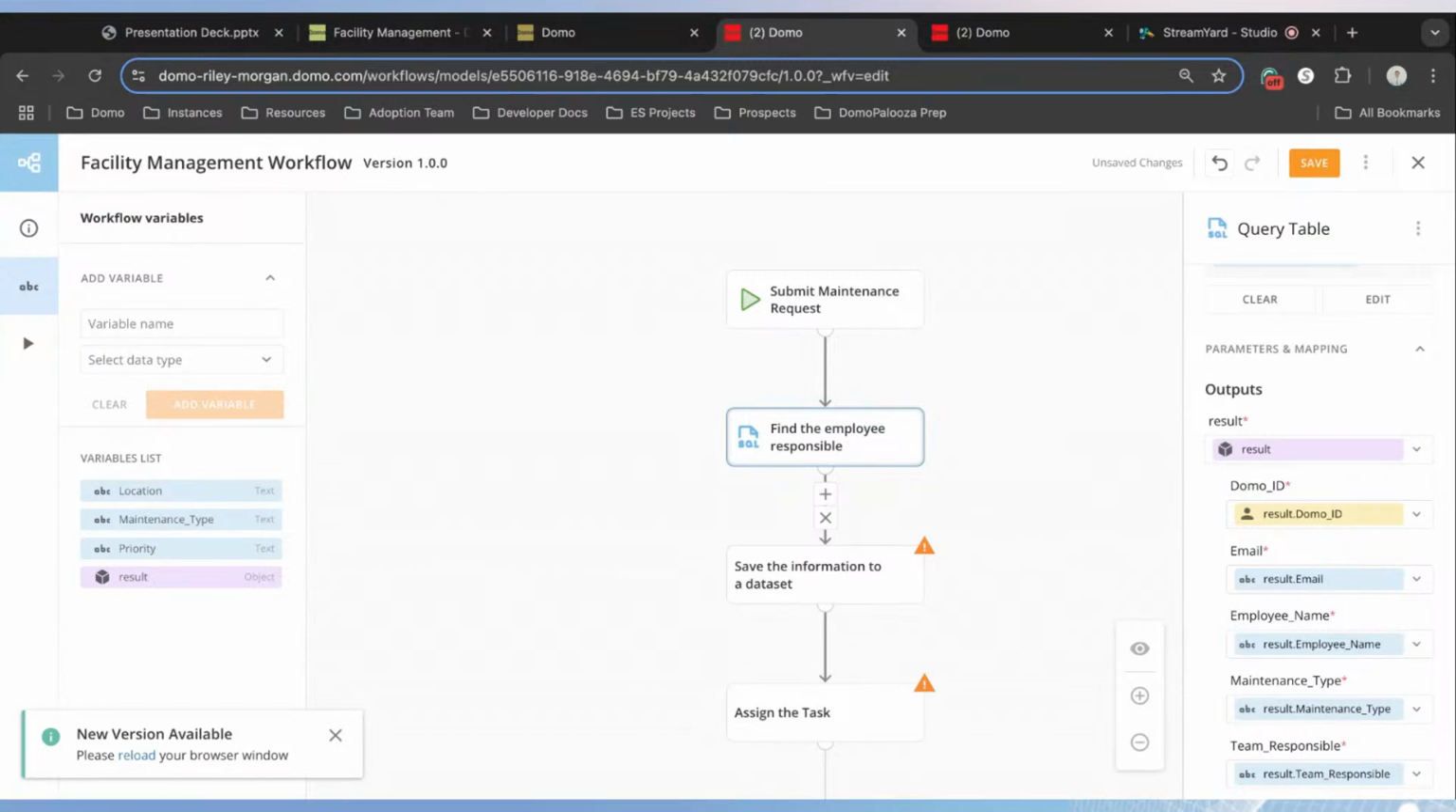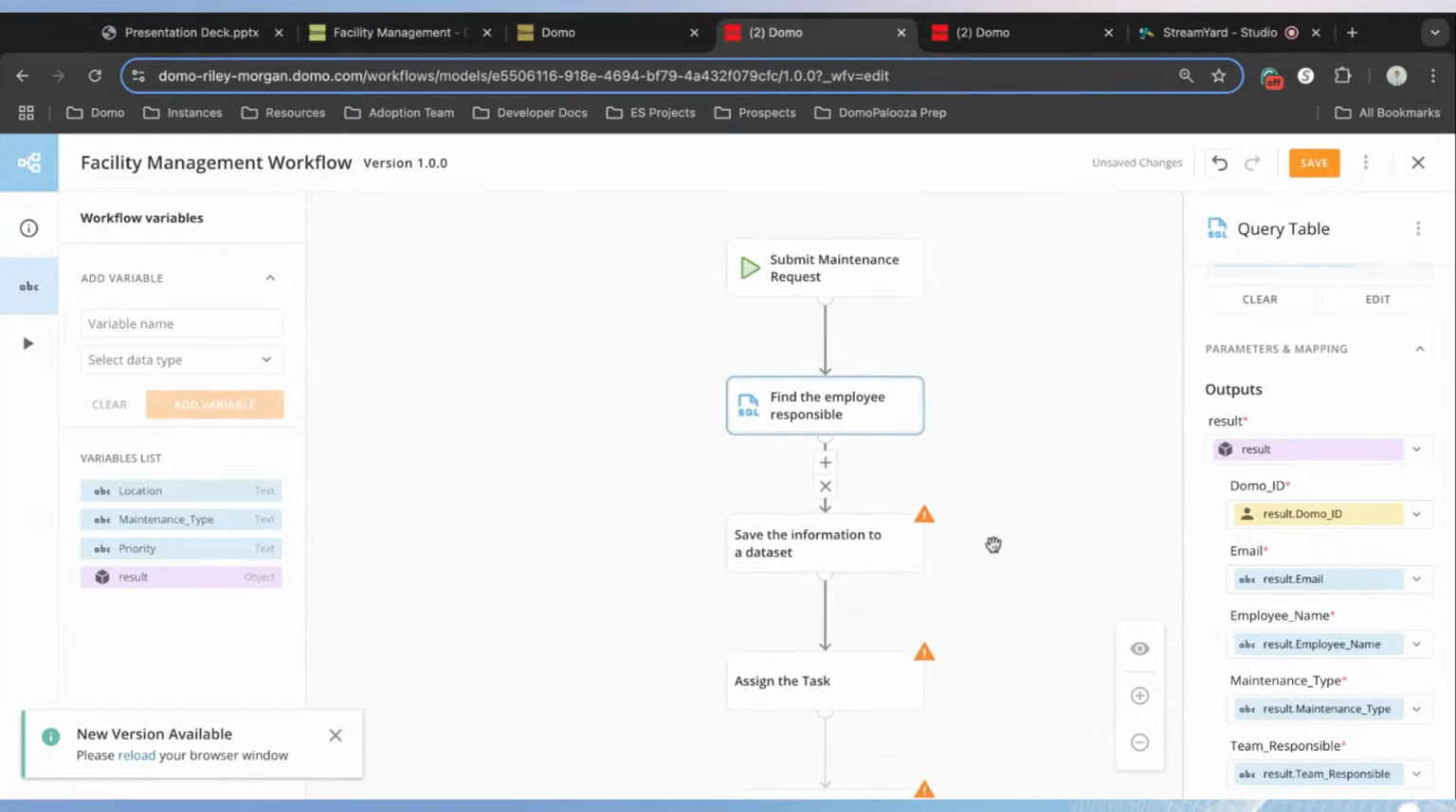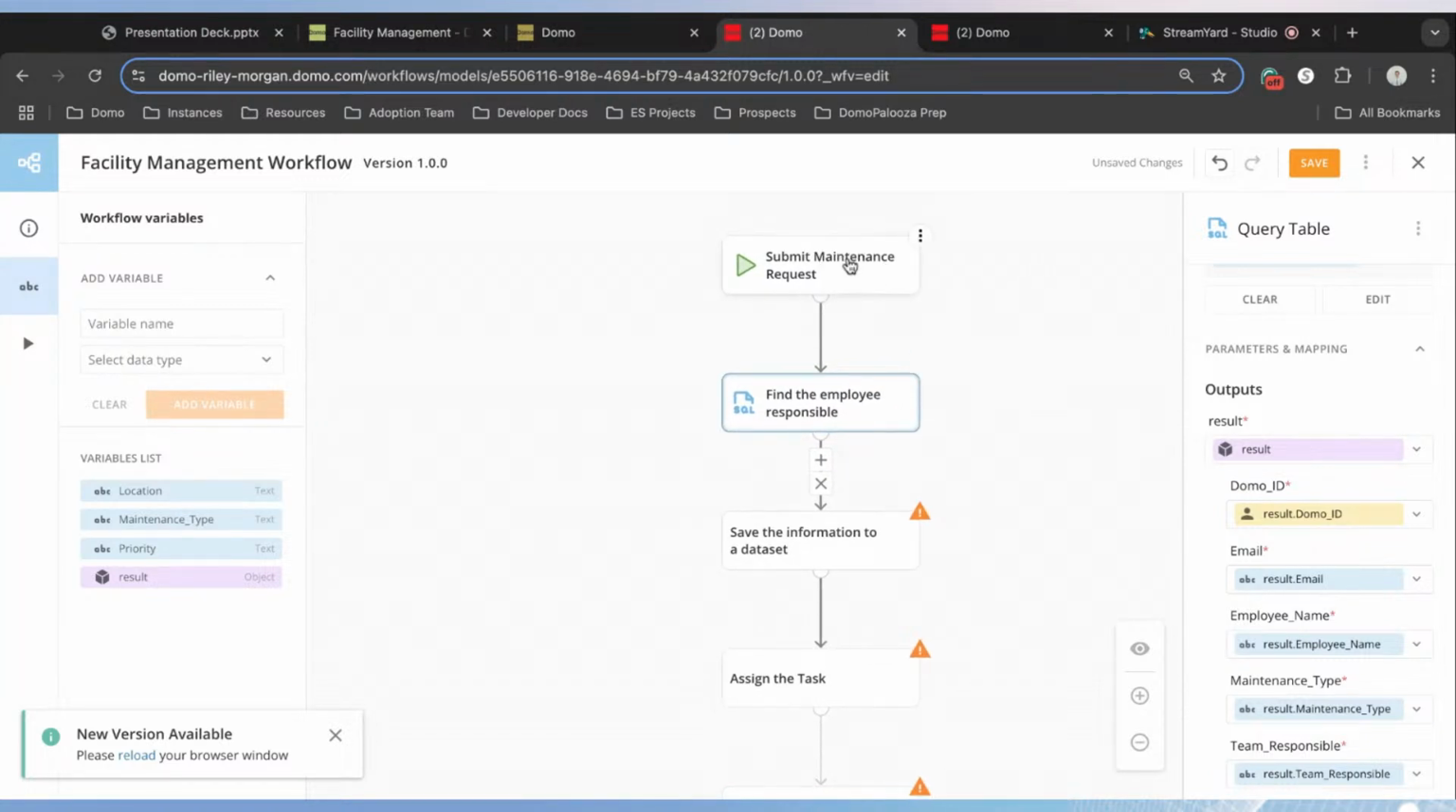So recapping our first two actions in the workflow, we have created a form for our users to submit a maintenance request. We then save that information to our variables. And then we identified who's responsible for that maintenance request and now have their information in our workflow. So at this point, we noted that we want to save this information to a data set so that we can do reporting and have full transparency into what's happening in this process.